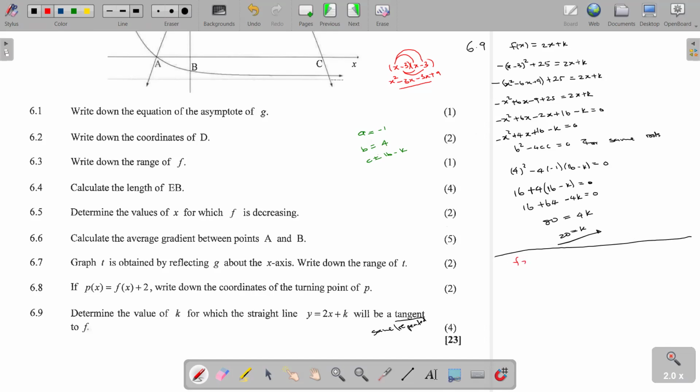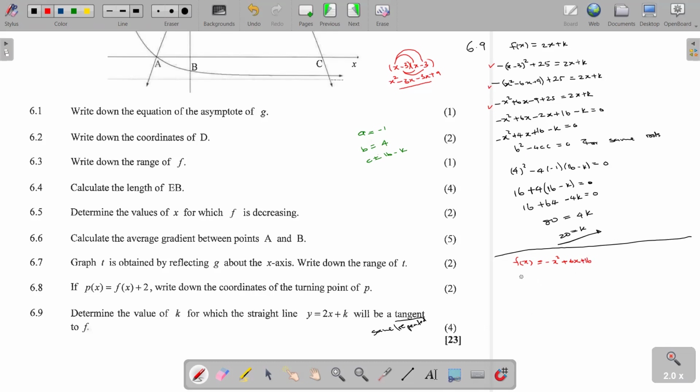When you expand your fx, which is here on the left hand side, you are going to get negative x squared plus 6x plus 16.